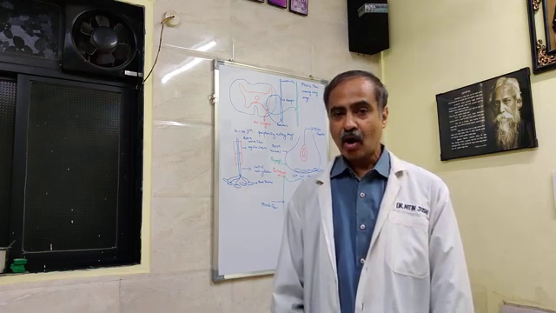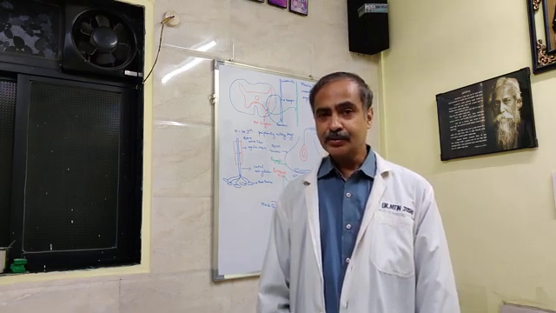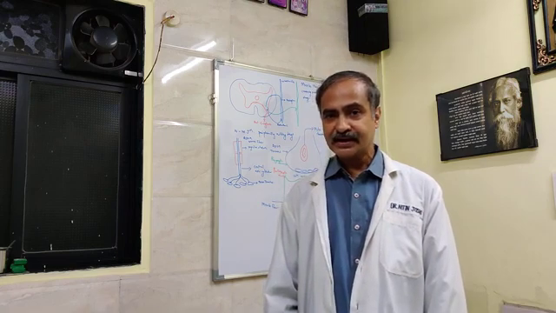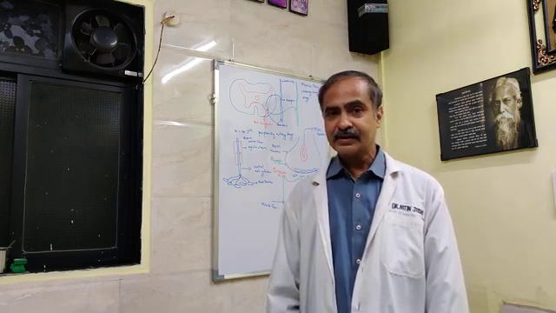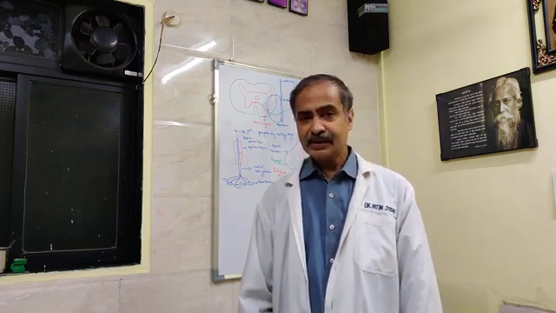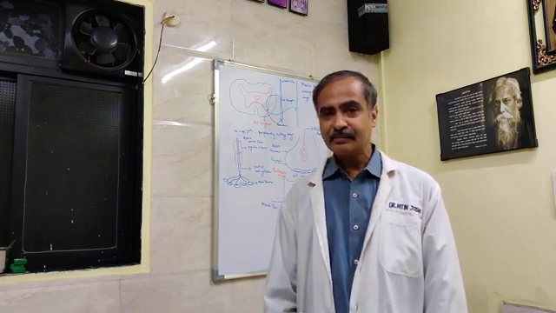Now, in order to understand how these centrally acting skeletal muscle relaxants reduce the muscle tone and produce muscle relaxation, one has to understand the physiology of the development of muscle tone. Muscle tone is a continuous or constant state of some tension in skeletal muscle.